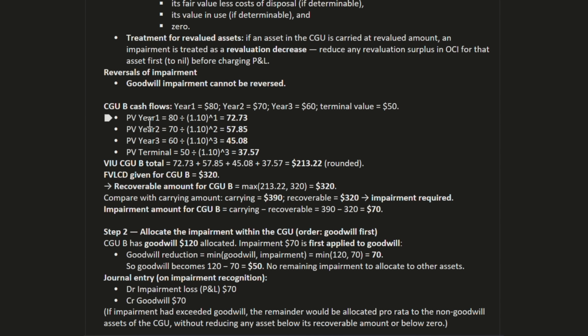Year 1 is 80, year 2 is 70, year 3 is 60, and also at year 3 we have a terminal value of 50, the disposal value. Converted to present value, the figures are 72.73, 57.85, 45.08 and 37.57. We add all the amounts, and that amount will be 213.22 USD.